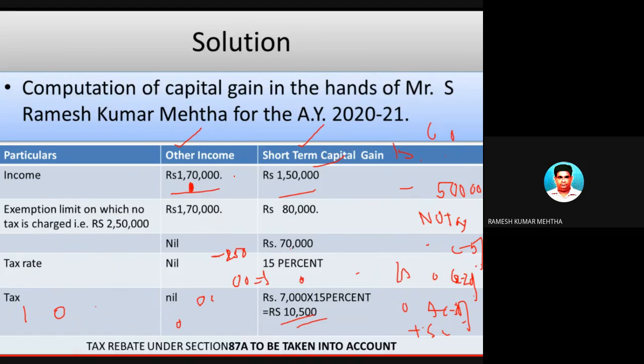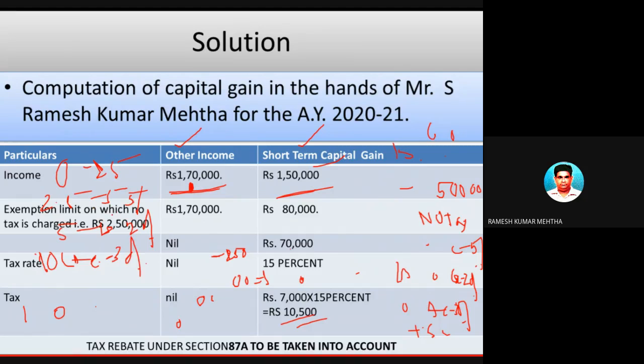You see, income from other sources was 1,70,000 rupees. His income from short-term capital gain was 1.5 lakh rupees. So the rule says 0 to 2.5 lakhs nil, 2.5 to 5 lakhs is 5 percent, 5 lakhs to 10 lakhs is 20 percent, and 10 lakhs and above it is 30 percent.